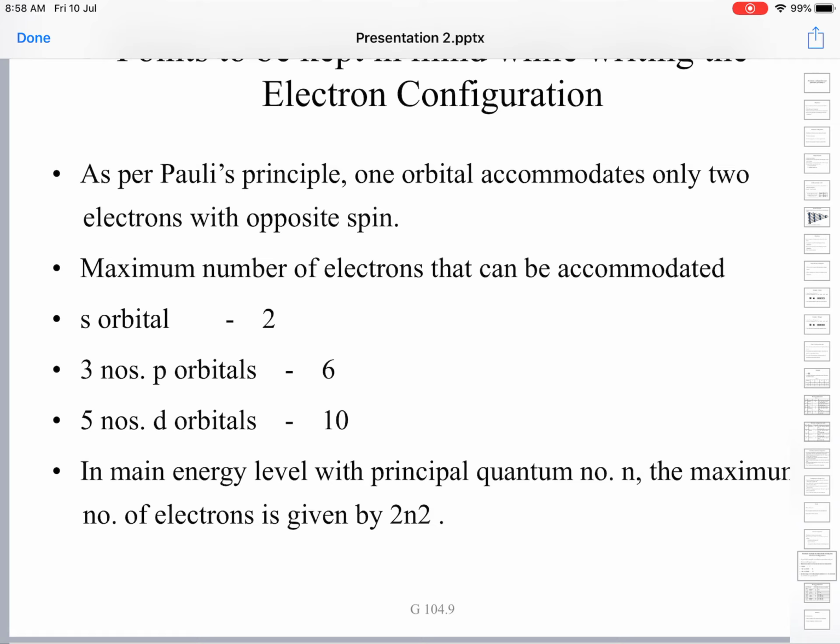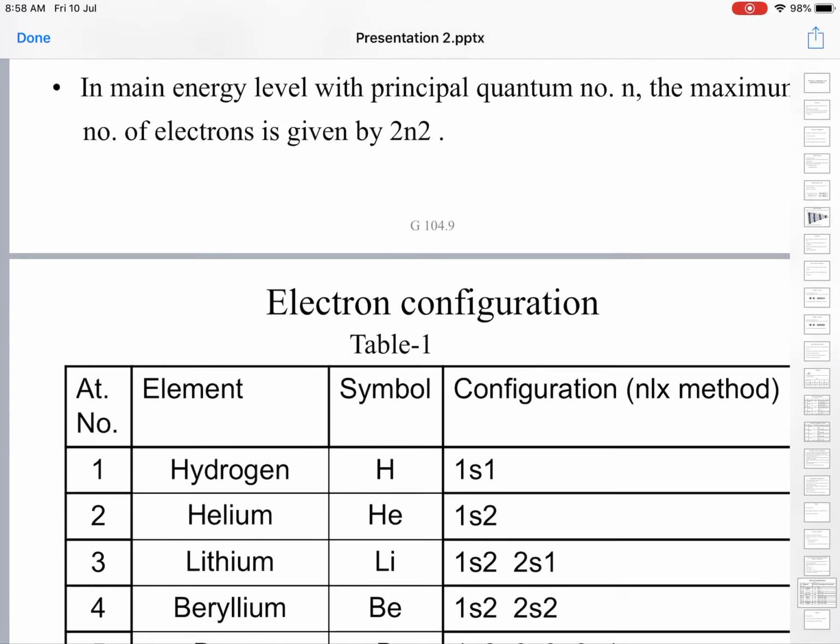In a given main energy level, the maximum number of electrons that can be accommodated is given by 2n squared, where n is the principal quantum number.